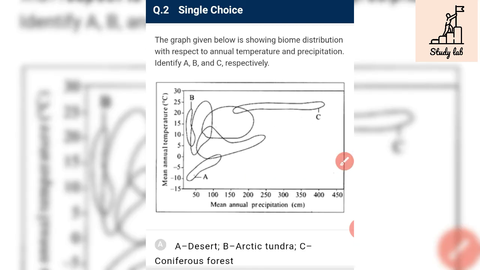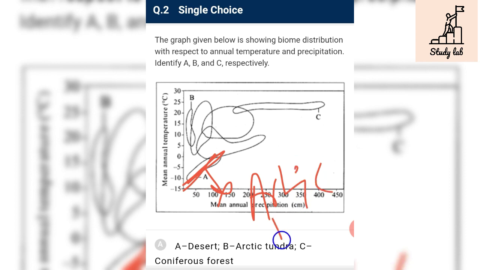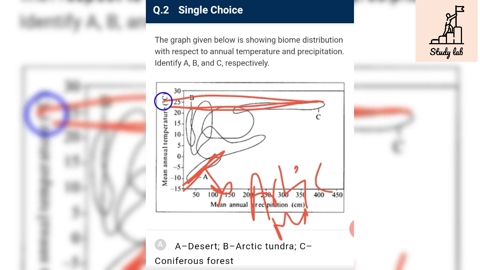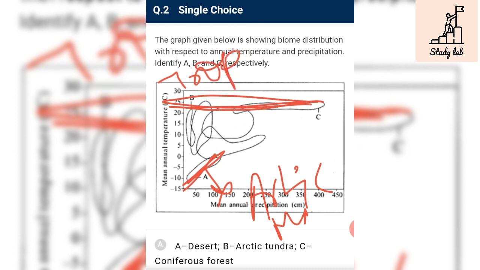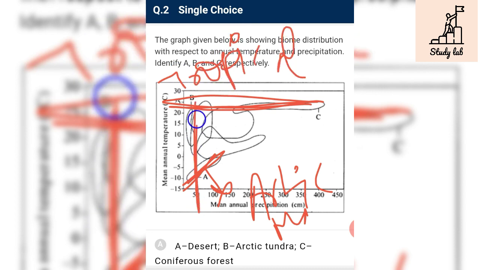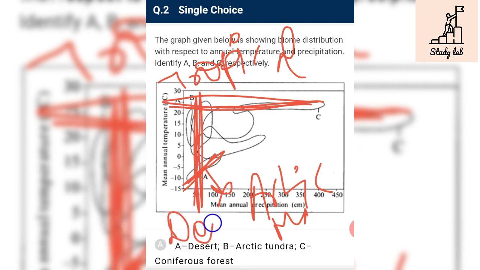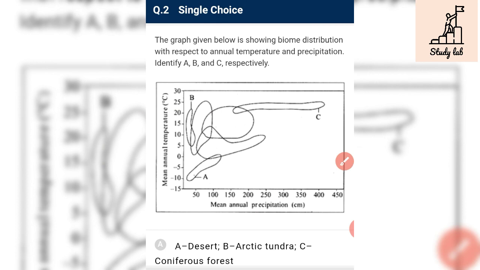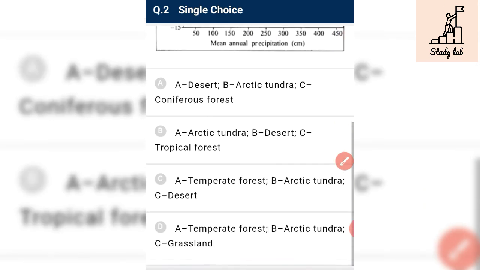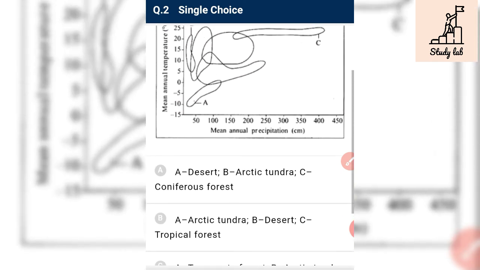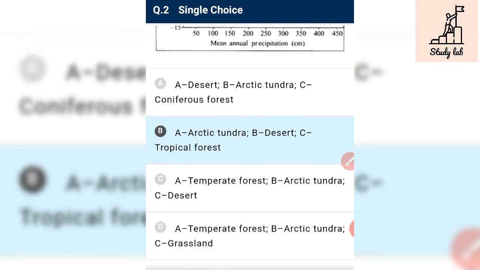The graph given below shows biome distribution with respect to annual temperature and precipitation. Identify A, B, C respectively. See, A is tundra, Arctic tundra, because here it is a straight line. C has constant temperature, so it is tropical forest, the tropical region. B has constant precipitation, so it is desert. So A is tundra, C is tropical forest, and B is desert. That is our correct answer.